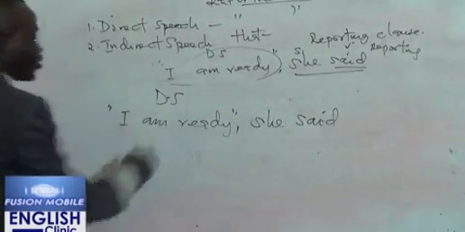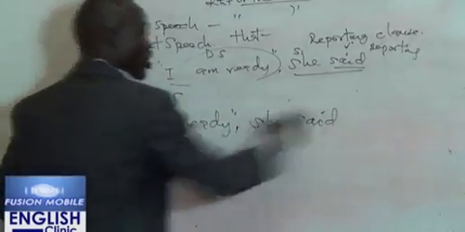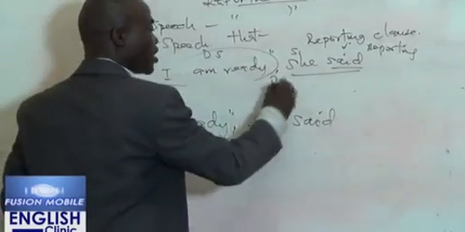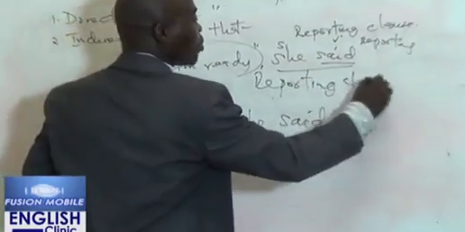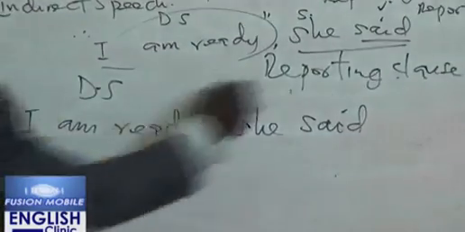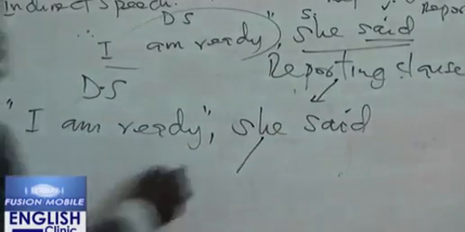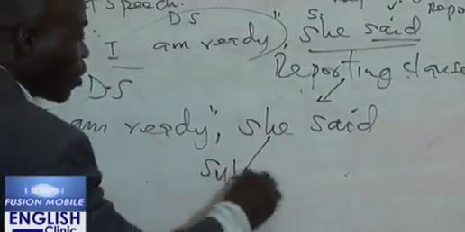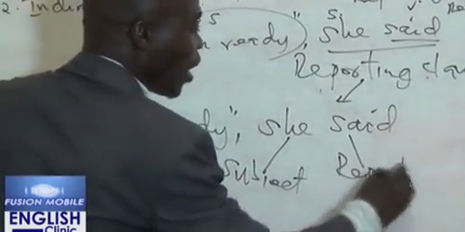The direct speech, which is enclosed within an inverted comma. While "she said" is what? The reporting clause. Now, the reporting clause is made up of two elements. Number one is the subject, and number two, the reporting verb.